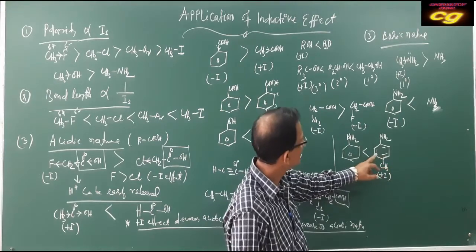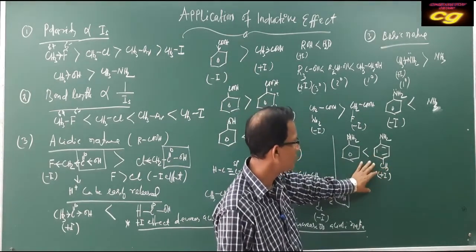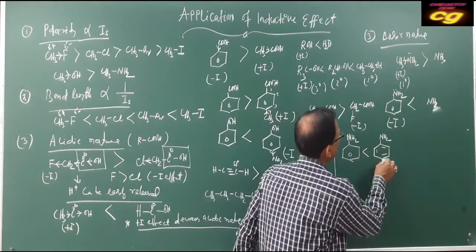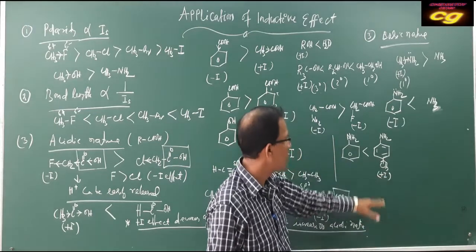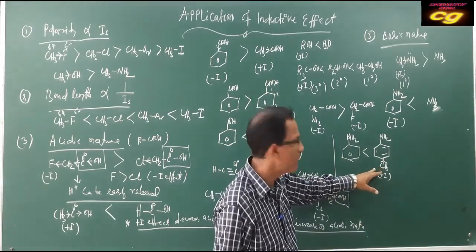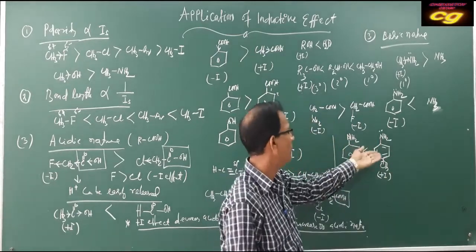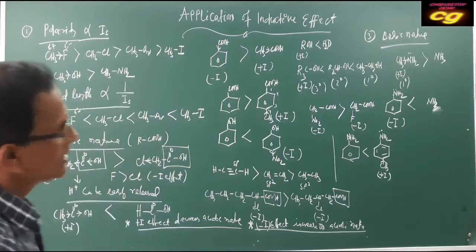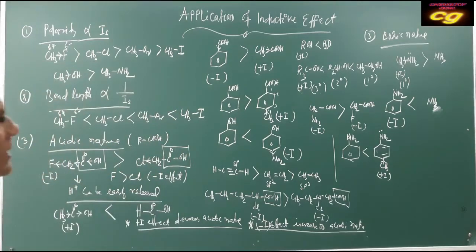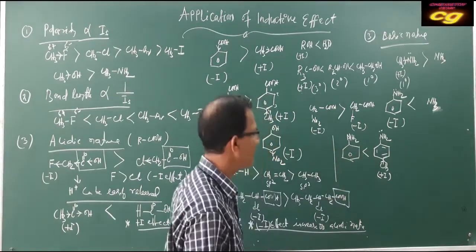So the basic character is more, because the methyl group supplies electrons towards the ring. As it has a plus effect, electron density on nitrogen will be more, so basic character is more. So this is the comparison between aniline and ammonia, and you can also compare with aliphatic amines.